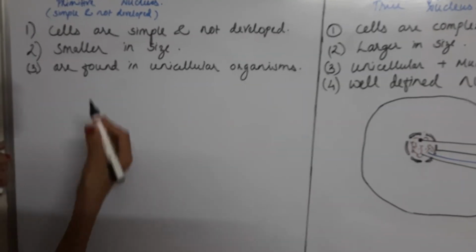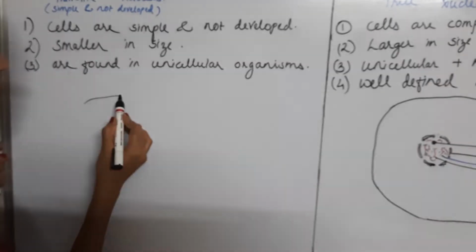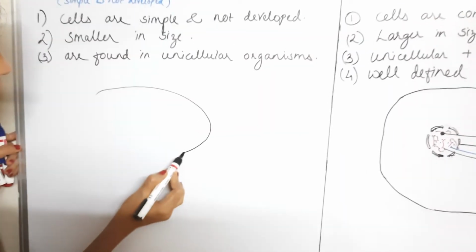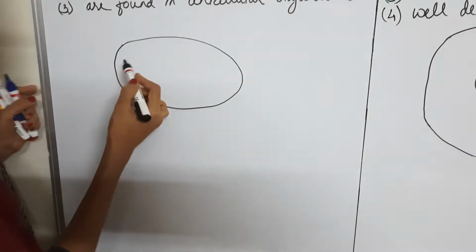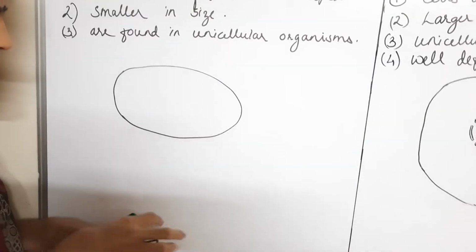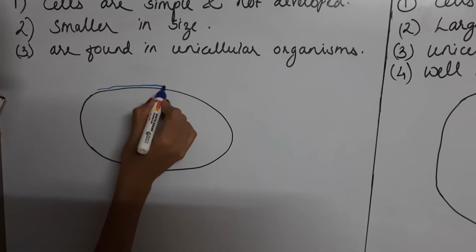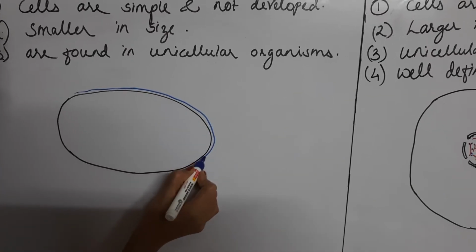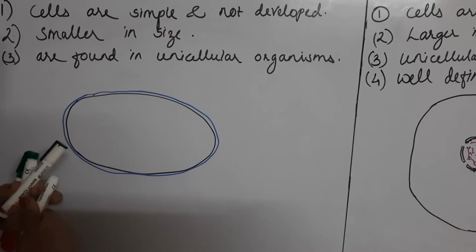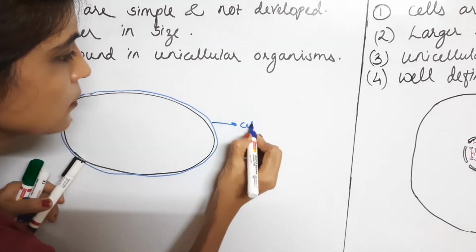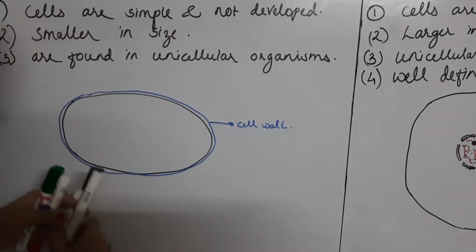Now let's understand how the prokaryotic cell is different from the eukaryotic. It is having a cell membrane. As it is smaller in size, we have drawn it smaller than the eukaryotic cell. Then it is enclosed by a cell wall. So this is the cell wall, and this is the cell membrane.